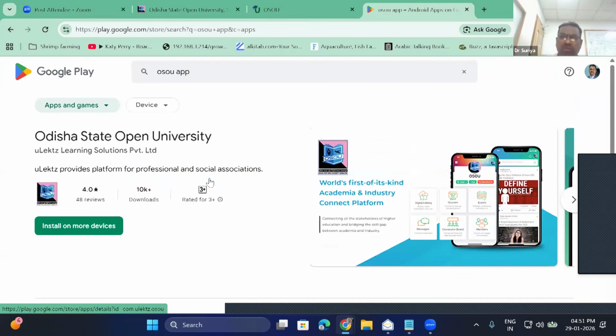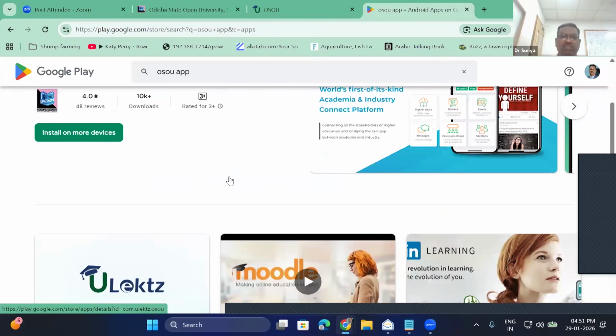So if you are using your mobile, please don't use the mobile browser, because I told you, it will go into a very small space, scroll down, and it will be very difficult for you to search the files in the mobile and find them. So it's better to always use this mobile app. This mobile app will help you better. And in the next video, I'm going to explain how to use the mobile app also. So this is all about the assignment submission.